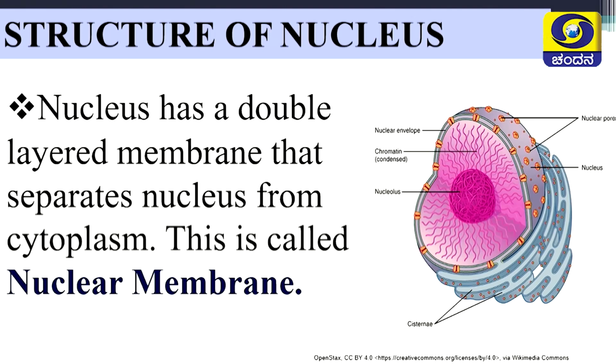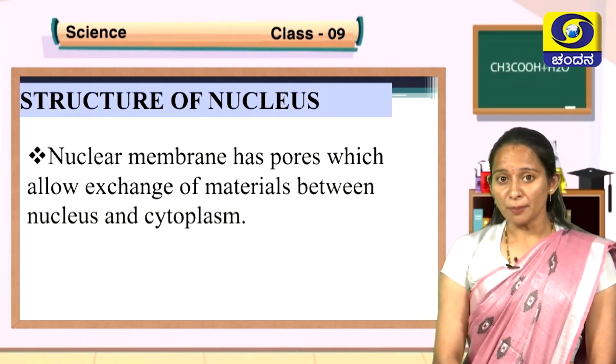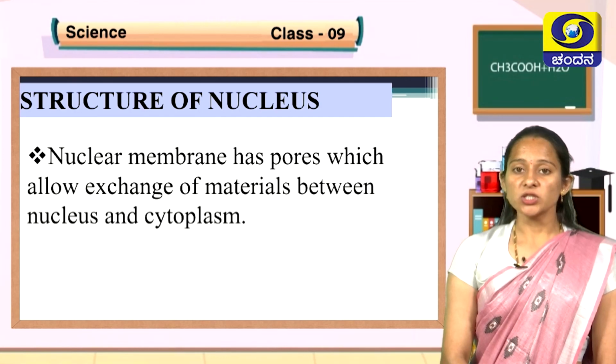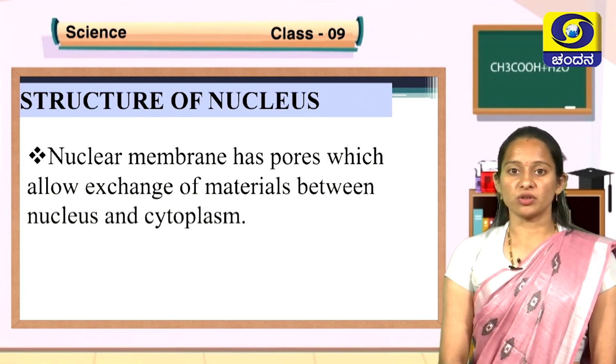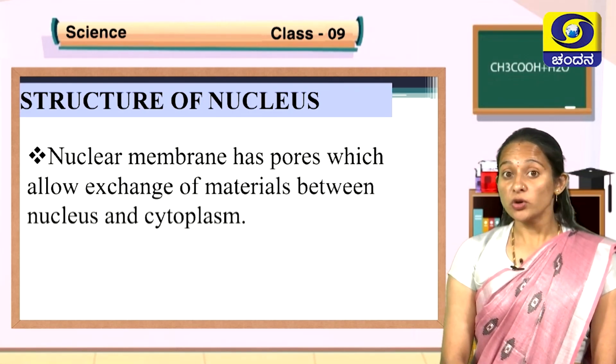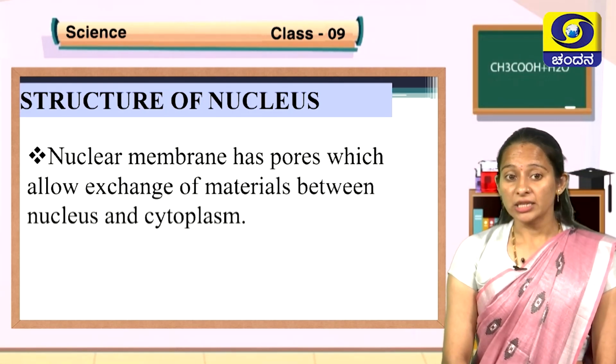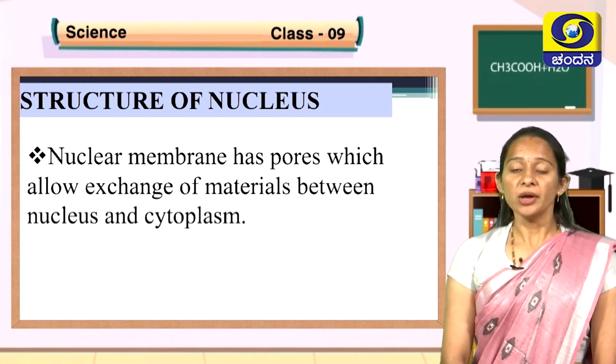Nucleus has a double layered membrane that separates the nucleus from the cytoplasm. The layers covering the nucleus are called the nuclear membrane. This nuclear membrane has pores through which materials can move in and out. Those pores on the nuclear membrane are called nuclear pores.